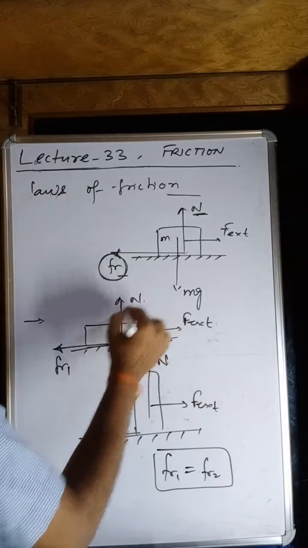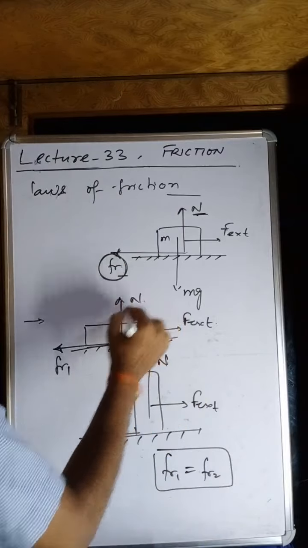But if any observer sits over this body and tries to see the motion of this surface, in which direction will the motion look like? So the surface moves in this direction relatively. This will be the direction of motion. If this friction force is the conjugate force, it must act in pair so that the net friction force must be 0 if there is no external force applied.